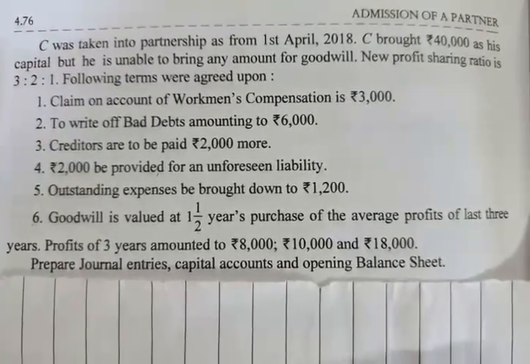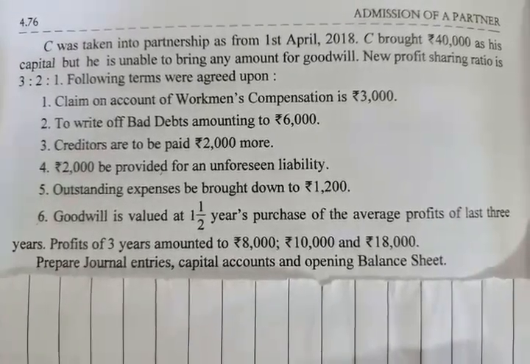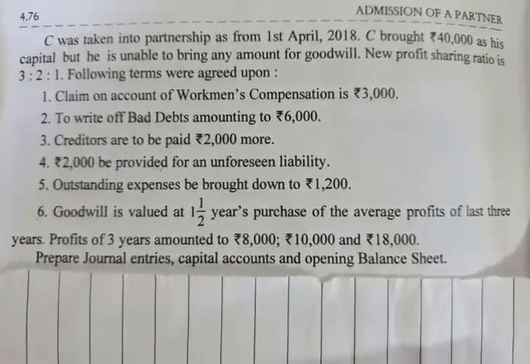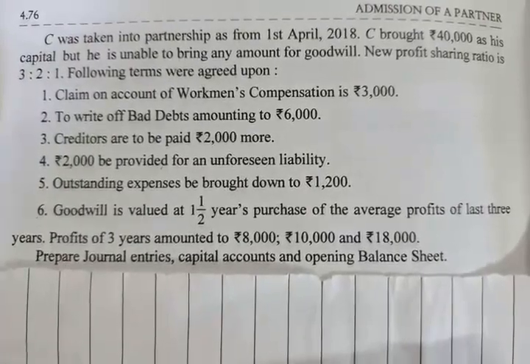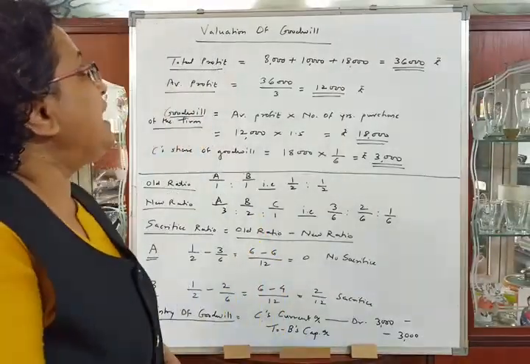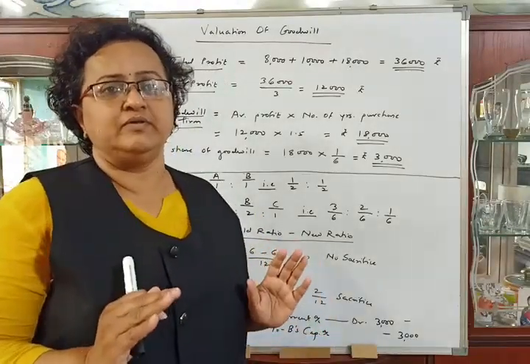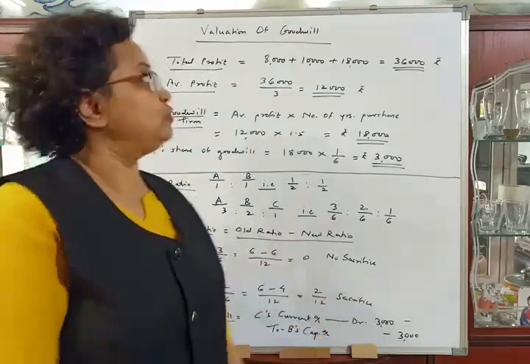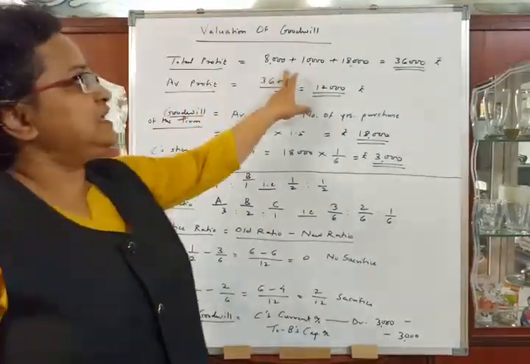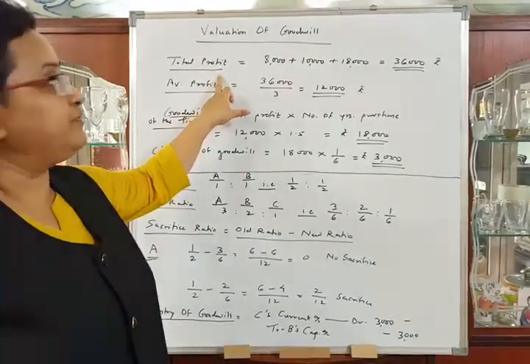Now we will start the problem. We will pass journal entries and prepare necessary ledger accounts. So let us start. As the firm's goodwill is not given in the problem, we will first make valuation of goodwill. Three years' profit is given in the problem, so first we have to calculate total profit.